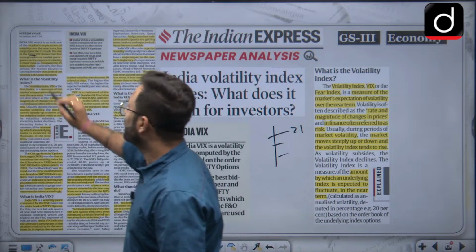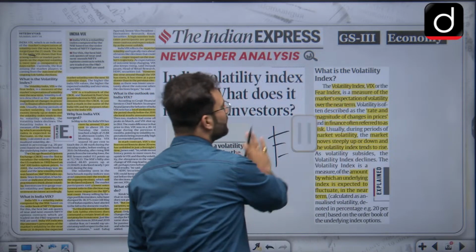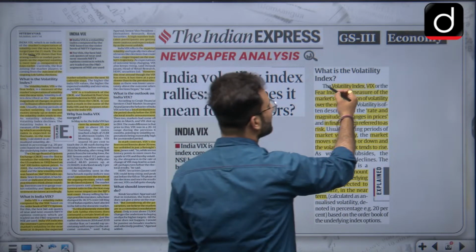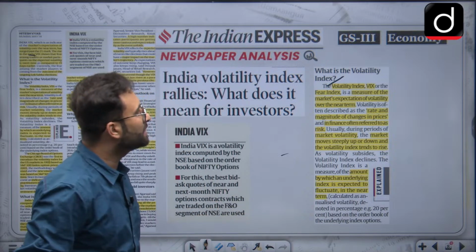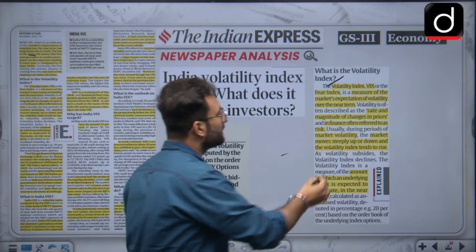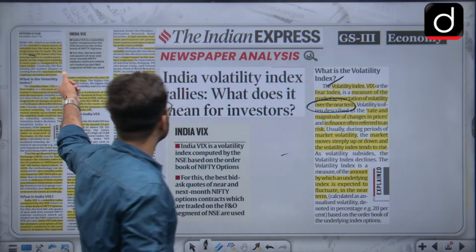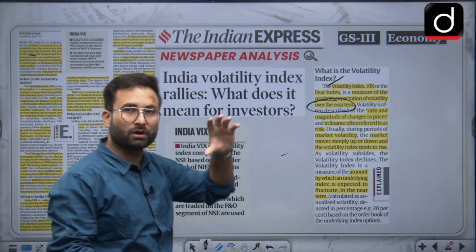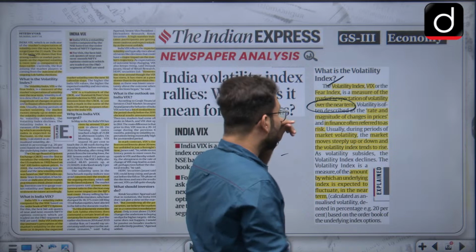Now, what is the volatility index? Here you can see the volatility index, VIX, or the fear index, is a measure of the market's expectation of volatility over the near term. So they are saying near term, and here they have measured it for 15 days. That is for a short period of time.